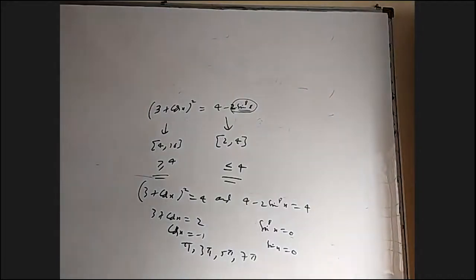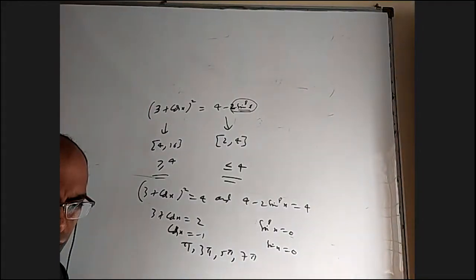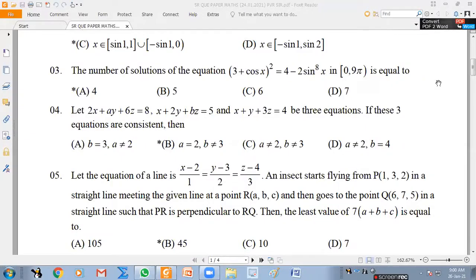Okay. So if 9 pi is there in the interval, is 9 pi also considered? No, 9 pi is open. So we got only 4 solutions: pi, 3 pi, 5 pi, 7 pi. This is based on extreme values. Somehow I can expand it and do it also. I think I'll be able to manage. Is it okay? Third one? Yes.